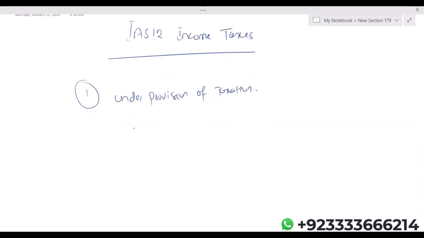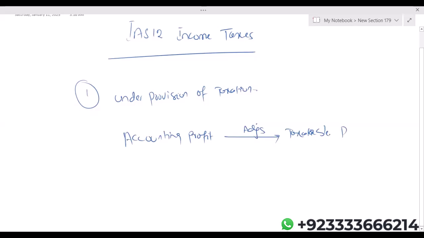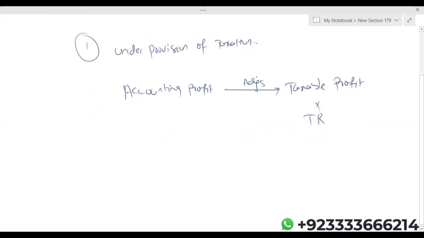Basically, organizations do not pay tax on accounting profit. Tax is actually paid on taxable profit. So actually, what do we do? We convert accounting profit through adjustments to the taxable profit. Taxable profit multiplied by the tax rate, you get current tax payable.